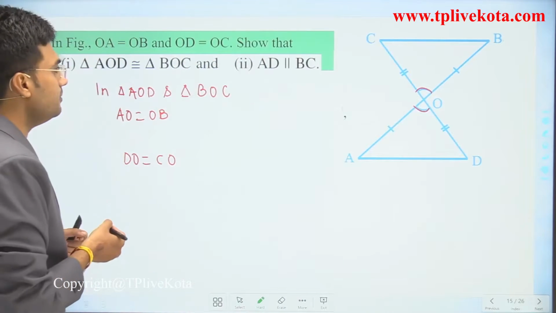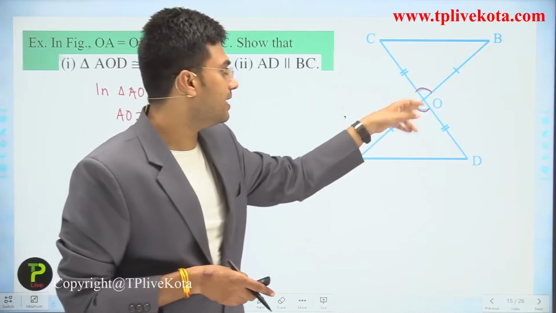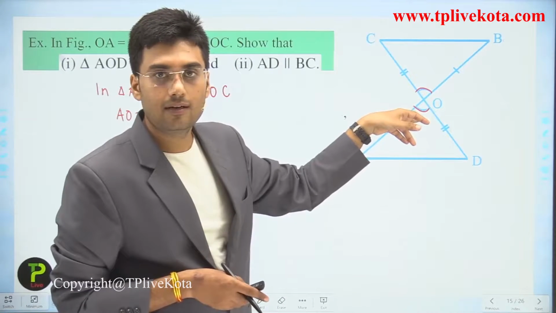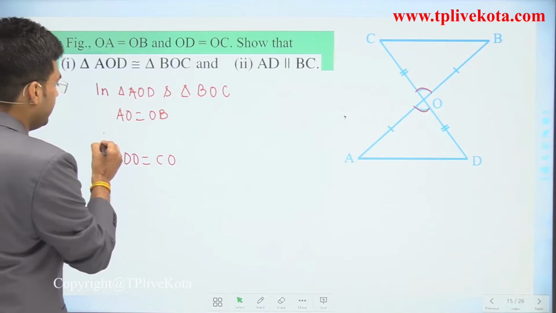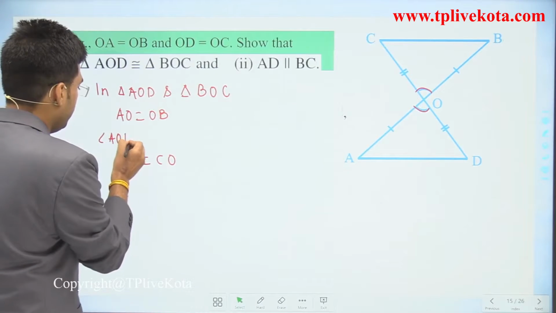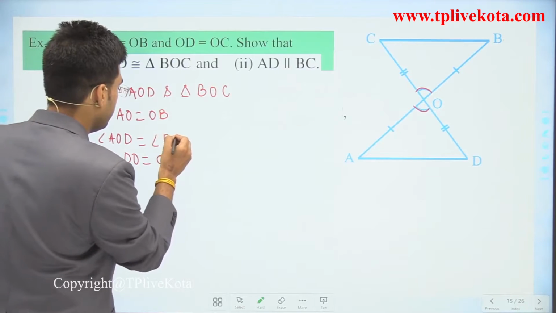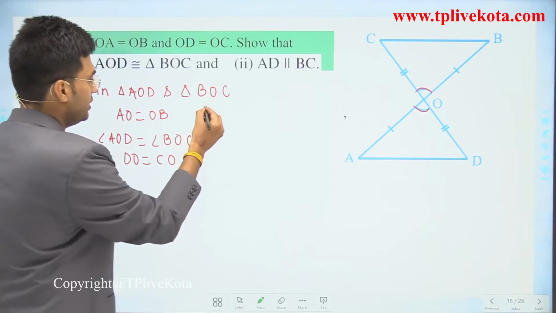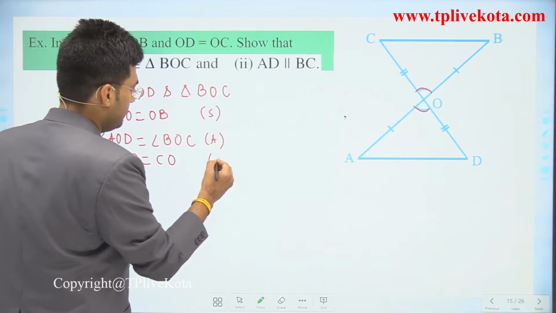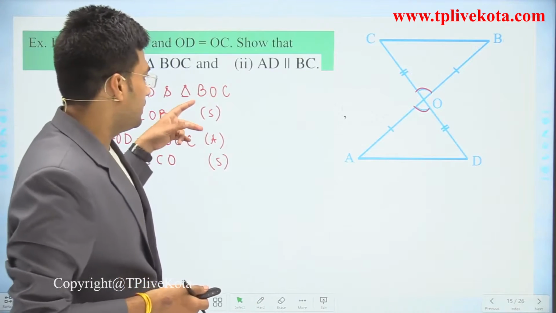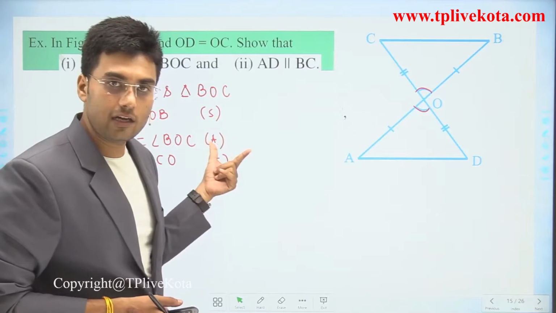Why are these two angles equal? Because these are vertically opposite angles. So we can write angle AOD is equal to angle BOC. This is what? This is side, this is angle, and this is side. So there are two corresponding sides equal and their included angle is also equal.